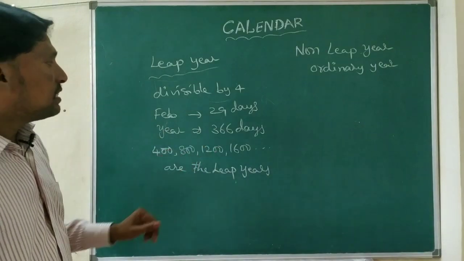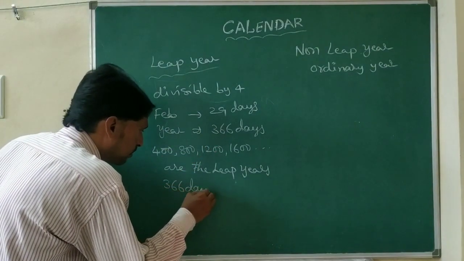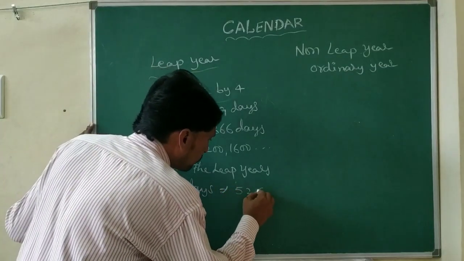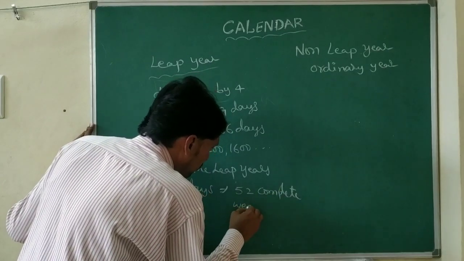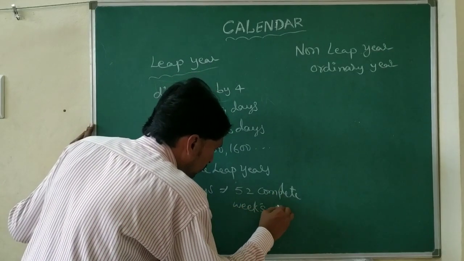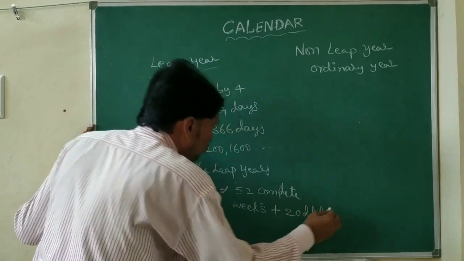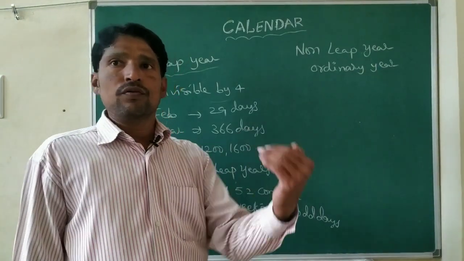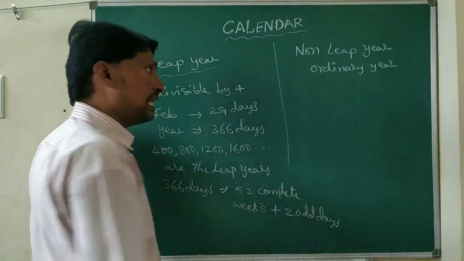Here 366 days means we get 52 complete weeks plus 2 odd days. So 52 complete weeks and 2 odd days. This is about the leap year.